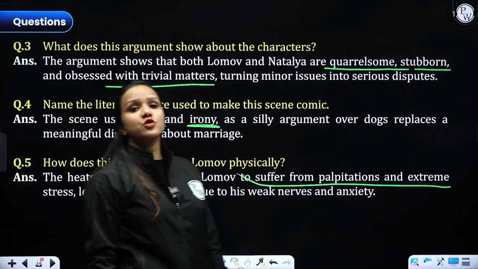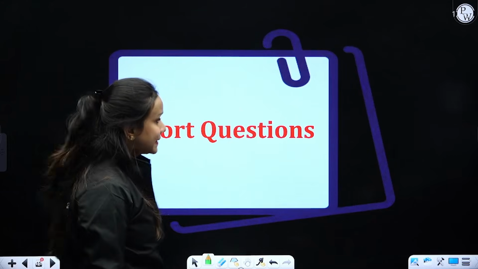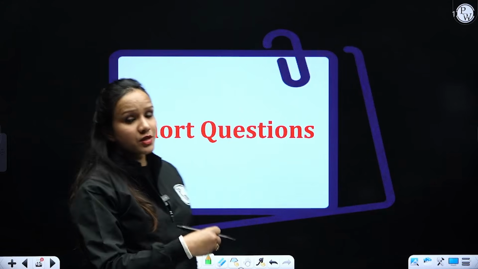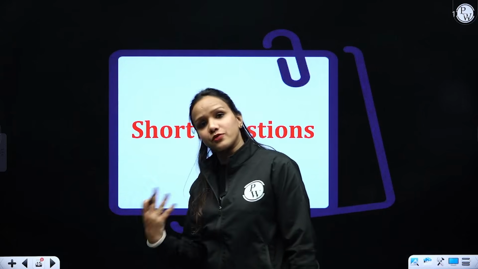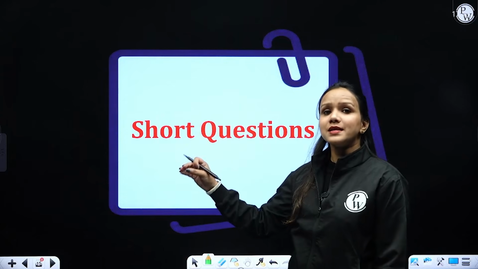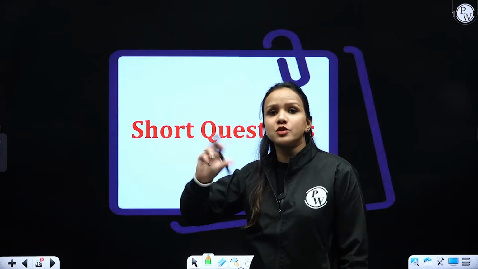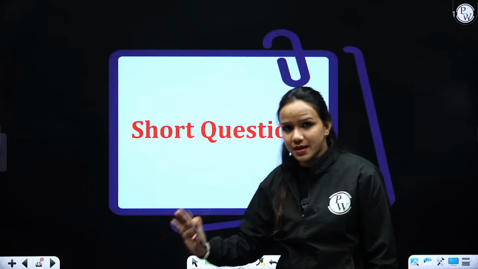Now let's proceed towards short questions which are really important, and we have collected these questions from SQPs and previous year question papers so that you may get an idea what type of questions are asked, right? So CBSE sometimes asks you the same questions with little twisting in words, but the idea remains the same, right?